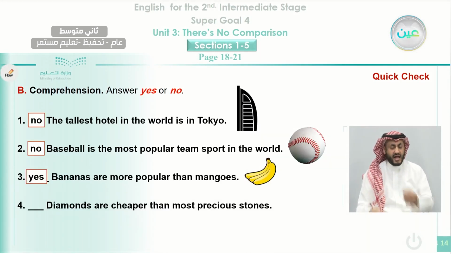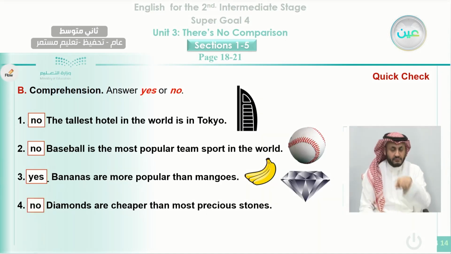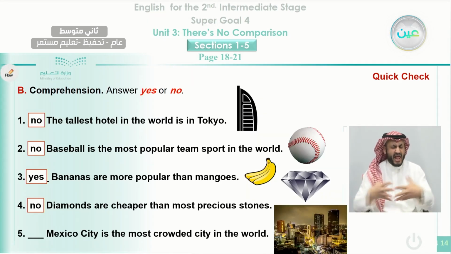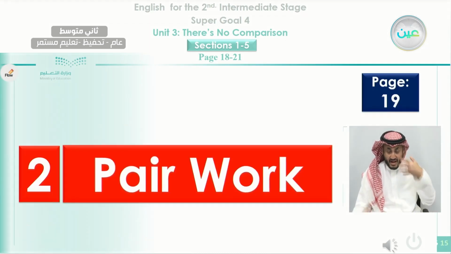Number four, diamonds are cheaper than most precious stones. That is no. It is actually the most expensive. It's not cheaper. Number five, Mexico City is the most crowded city in the world. That's an incorrect statement. Tokyo is the one that is the most crowded city, as we read.